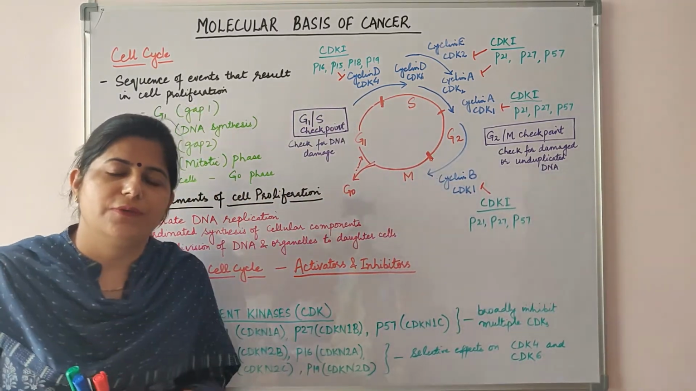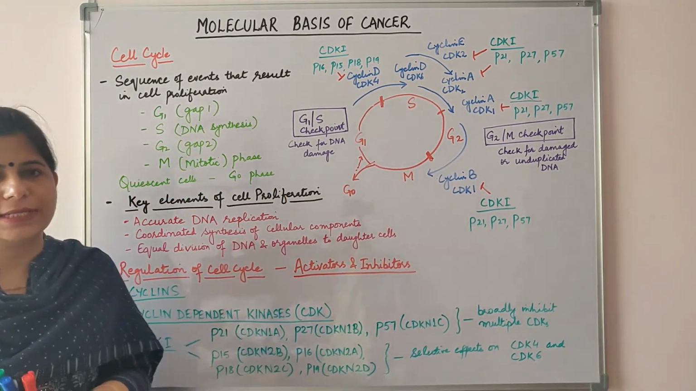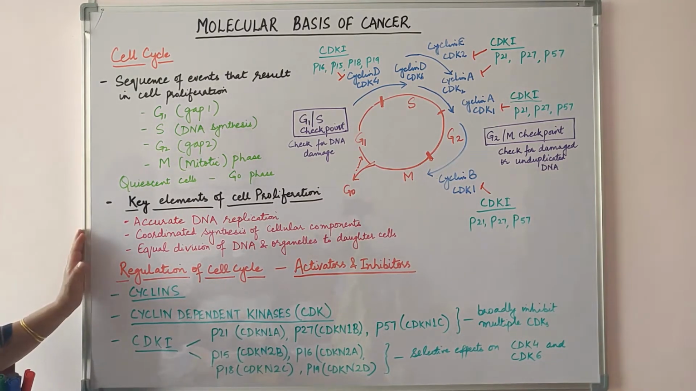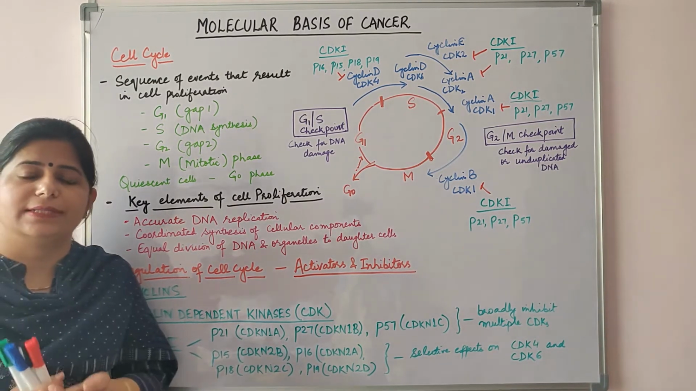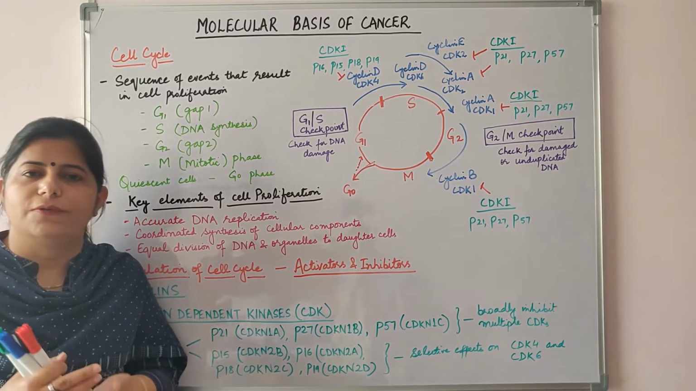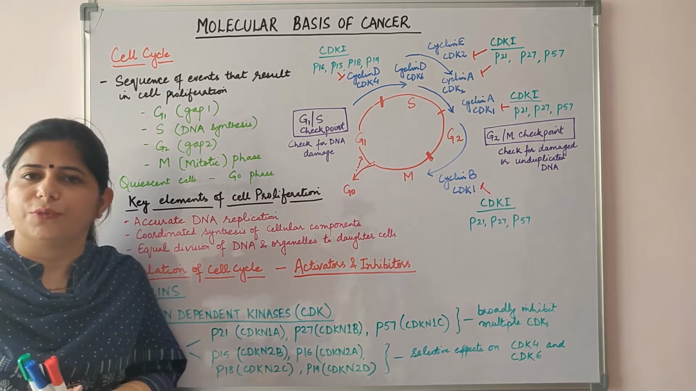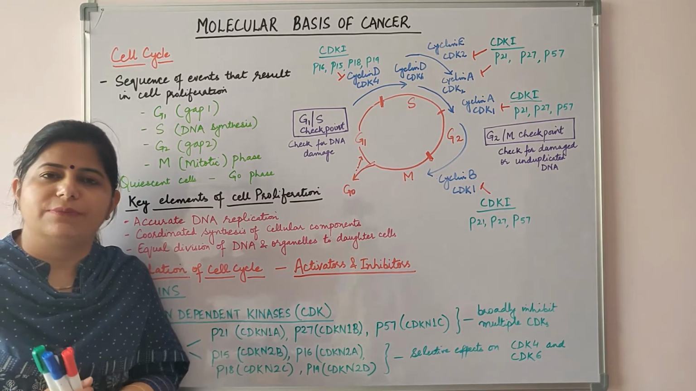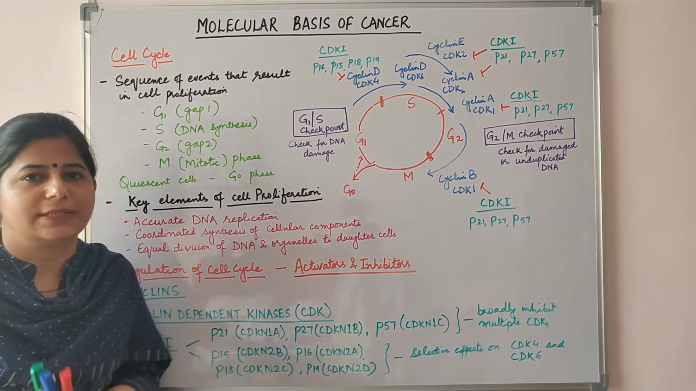So the sequence of events that lead to proliferation of cells is the cell cycle. And the cell proliferation is necessary for the development of organism, for the maintenance of steady state tissue homeostasis, and for the replacement of the dead or the damaged cells.